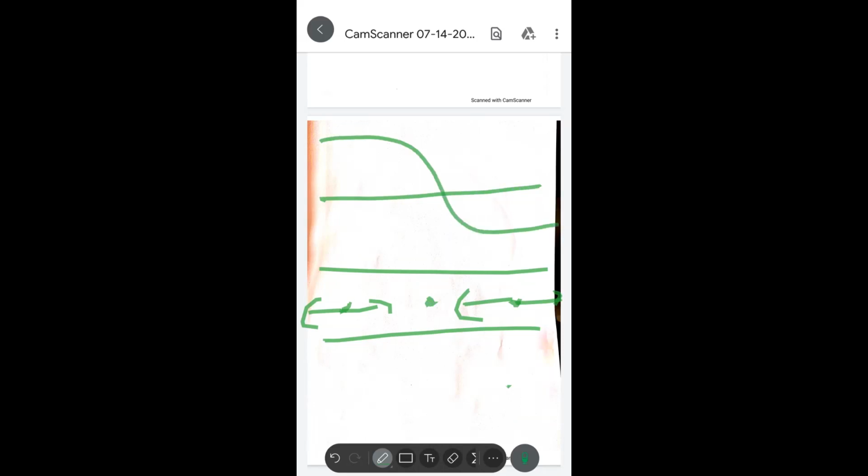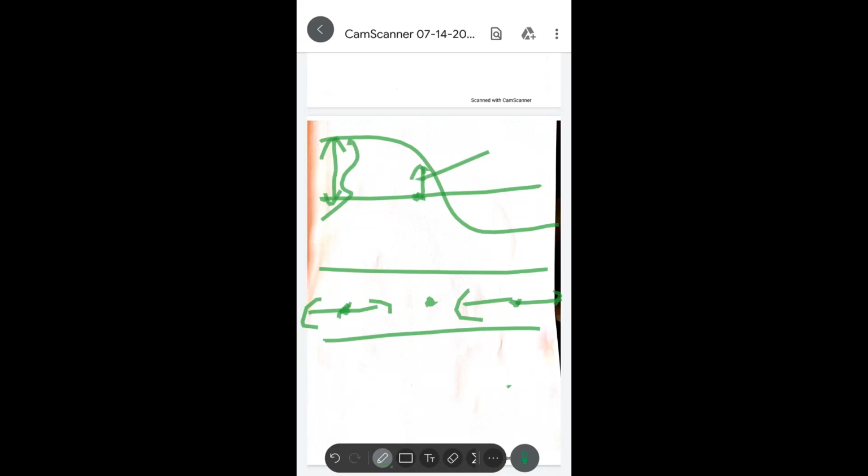Understand, students? See here. This is the maximum displacement of a particle. The particle which lies here will have this maximum displacement, and the particle which is here will have this maximum displacement only.